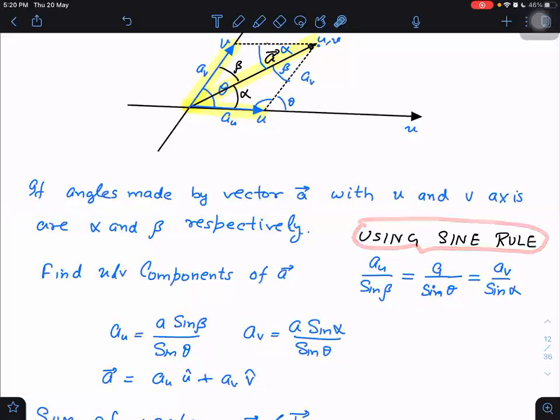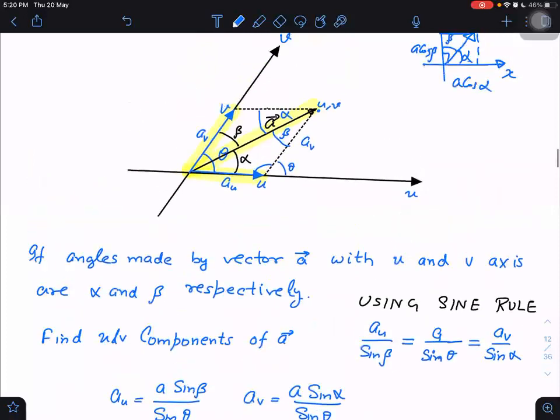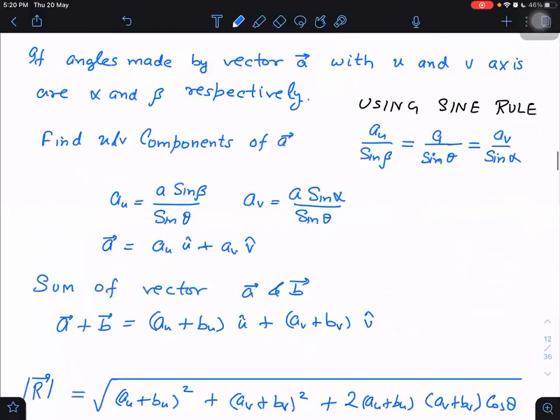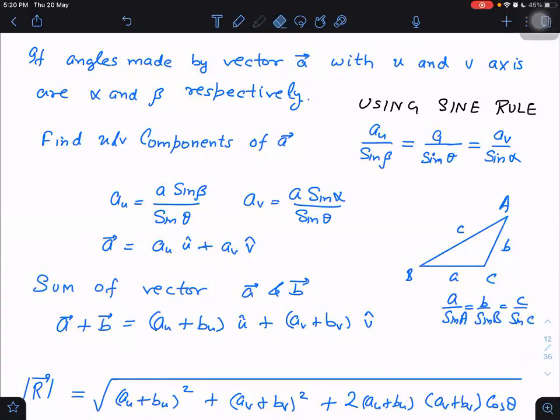Sine rule. If I have a triangle ABC, with side a opposite angle A, side b opposite angle B, and side c opposite angle C, then the sine rule says that a upon sin A is equal to b upon sin B is equal to c upon sin C. Yes, sir, the previous sir told us this. The law of sines. We should know it, right?